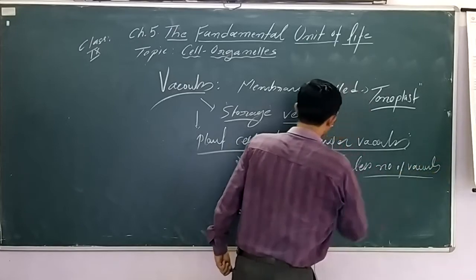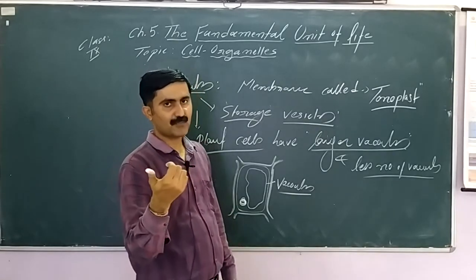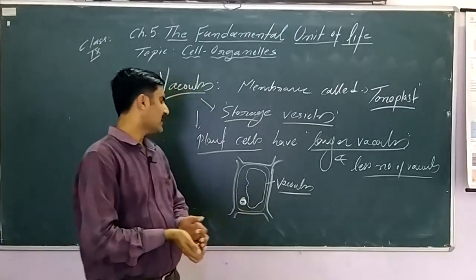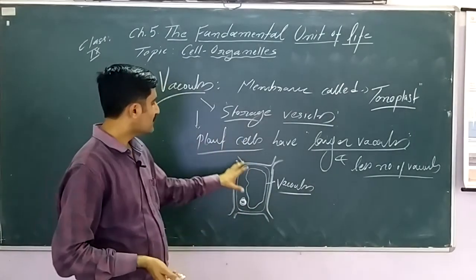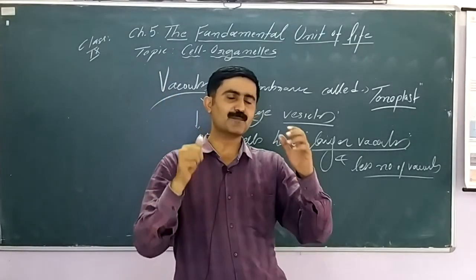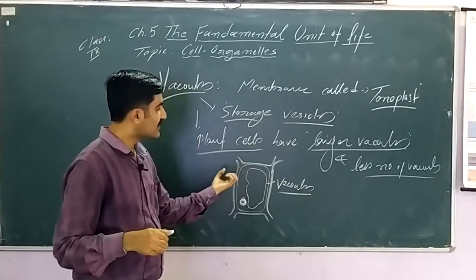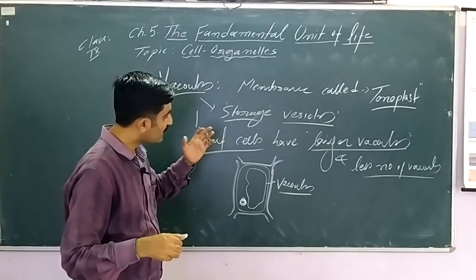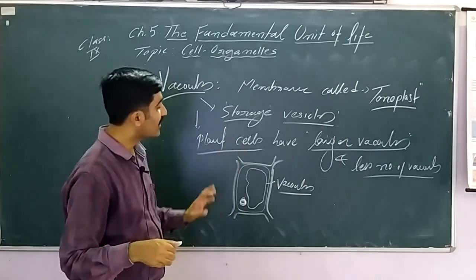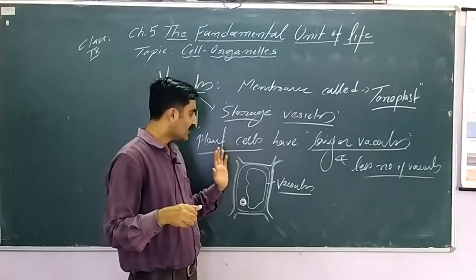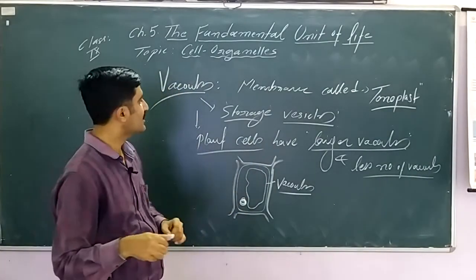Opposite to it, in animal cells, vacuoles are smaller in size and more in number. This vacuole not only helps in storage of additional water, waste substances, gases, and so on, it also provides turgidity. This vacuole provides strength to the plant cell. These vacuoles keep the cell turgid. It provides support to the cytoplasm in the plant cell. So always remember, plant cells have a larger vacuole in comparison to the animal cell. Only a single or a small number of vacuoles are present in a plant cell. Animal cells have very small vacuoles, more in number.